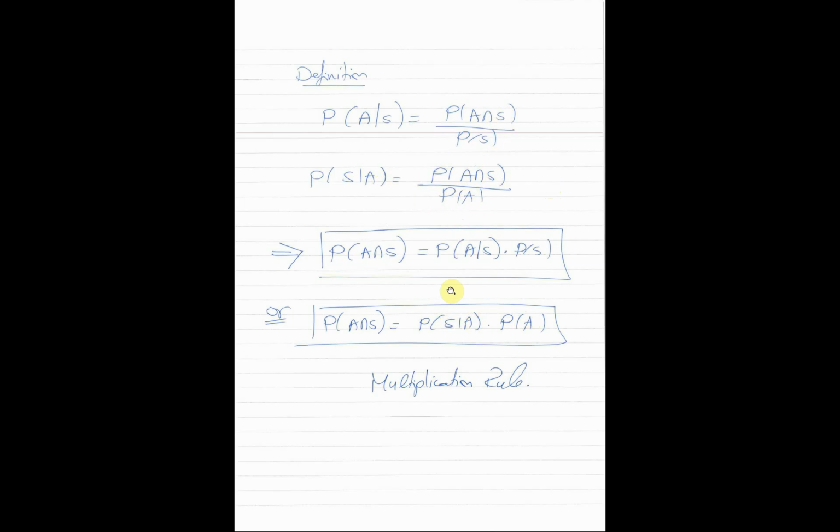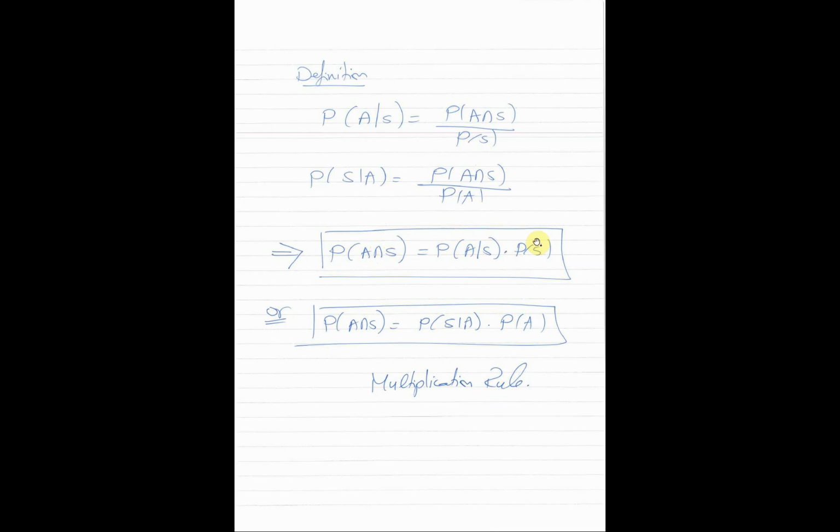So it is easy to remember. We always have a conditional probability multiplied by the marginal probability, and it is the marginal probability of the event after the condition: A given S times the probability of S, or S given A times the probability of A. And as you notice, these are two equivalent formulas that give us the same thing. Both can be used to calculate the probability of A intersection S, and we call it the multiplication rule. So what is the multiplication rule? It is a formula for calculating the intersection probability, and that formula depends on the conditional probability, and we call it the multiplication rule because we have a multiplication operator.